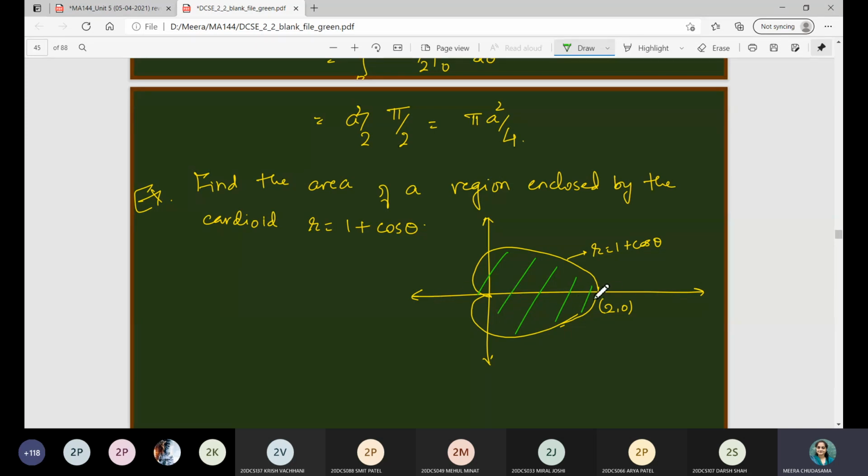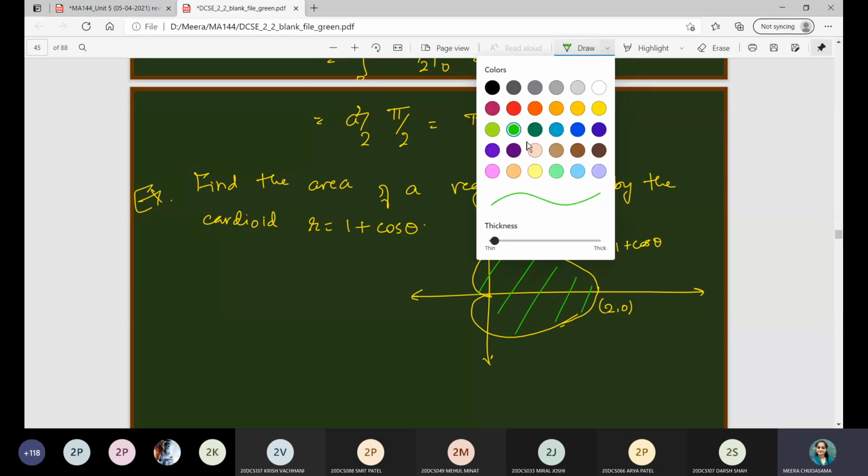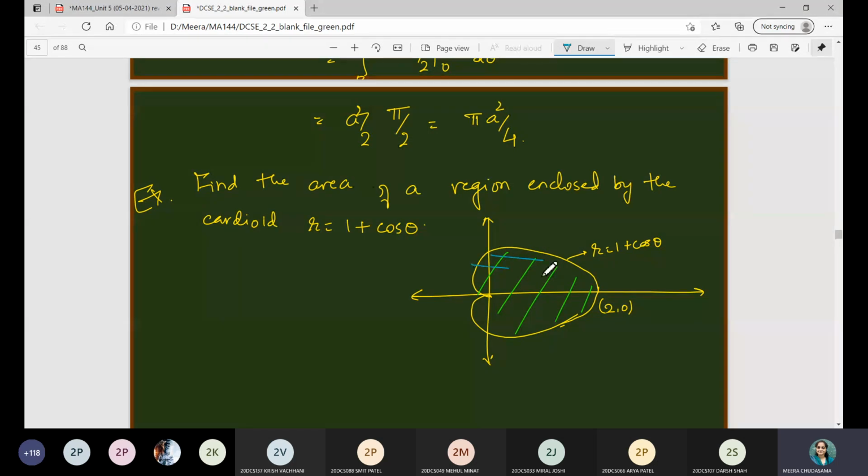Now to do this, you can see that since this curve is symmetric about the x-axis, what we'll do is consider the upper half region above the x-axis, and we will double it so that we can have the area. And when we consider only the first half of the region, which is above the x-axis, then you can see that theta will be varying from this to this.